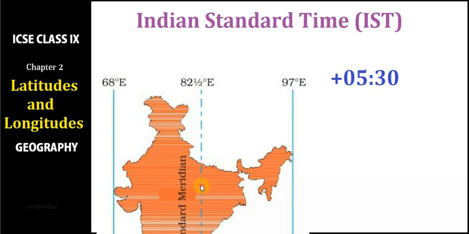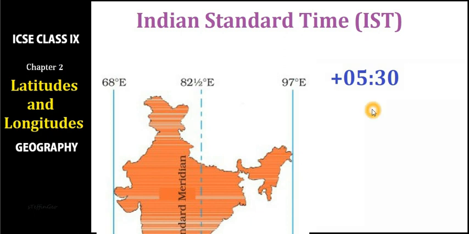Now in India's case, this is the standard meridian, 82 degree 30 minutes east longitude, and the local time of this particular standard longitude is 5 hours 30 minutes ahead of the time of the prime meridian. If it is 12 o'clock at midnight there, here in India it would be next day morning 5:30.